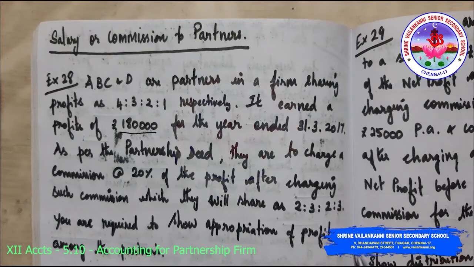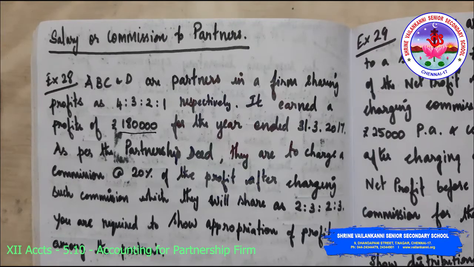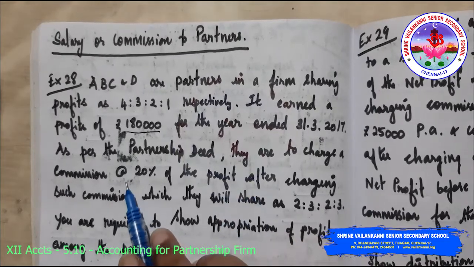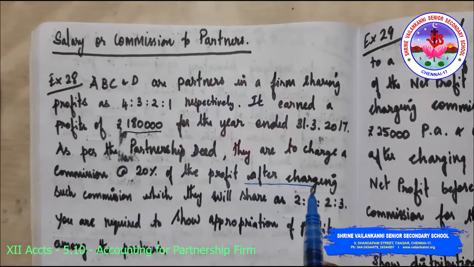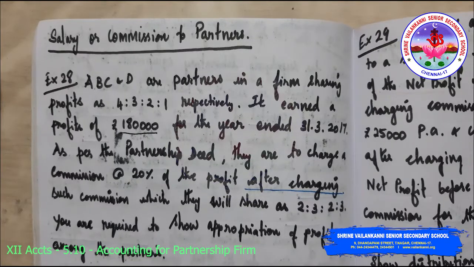As per the partnership deed, the partnership deed allows commission. They are to charge a commission at 20% of the profit after charging such commission, which they will share as 2:3:2:3.